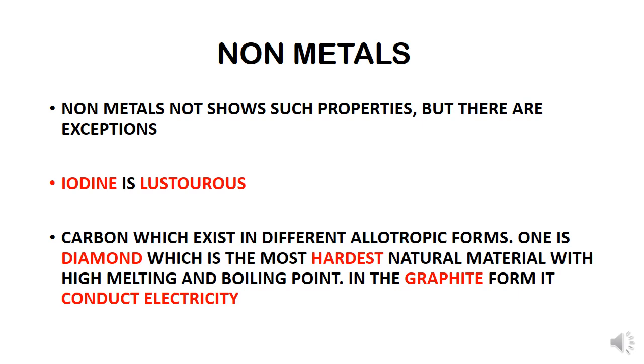Carbon exists in different allotropic forms like diamond and graphite, and diamond is considered as the hardest material naturally available, having the highest melting and boiling point. Graphite has a layered structure and it can easily conduct electricity. These are some exceptions in non-metals which show metallic character.